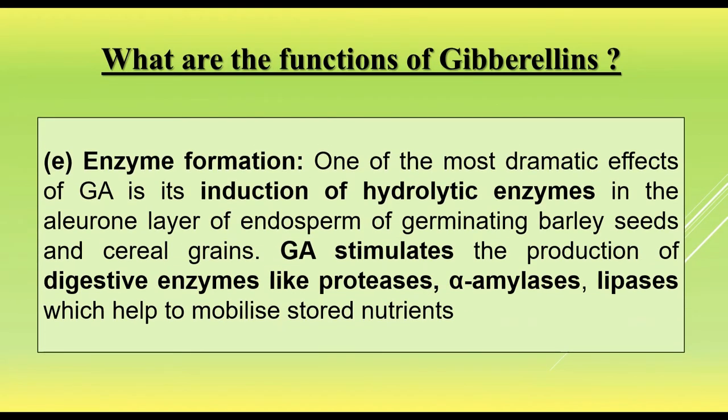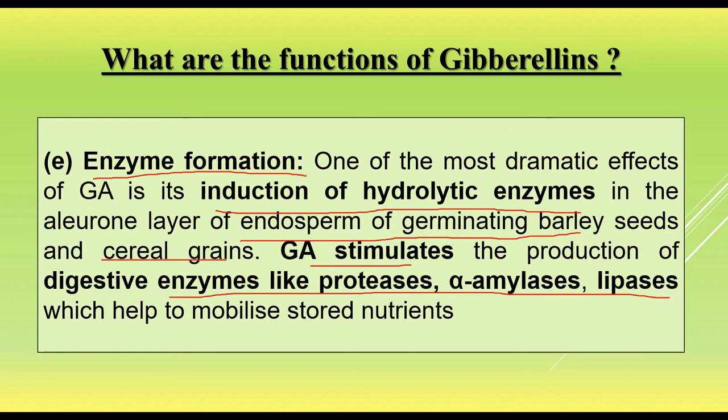Now the next function is enzyme formation. One of the most dramatic effects of gibberellic acid is the induction of hydrolytic enzymes in the aleurone layer of the endosperm of germinating barley seeds and cereal grains. Gibberellic acid stimulates the production of the digestive enzymes protease, alpha amylase and lipase, which help to mobilize the stored nutrients, and thus help in breaking the dormancy of the seed and early germination of the seed.